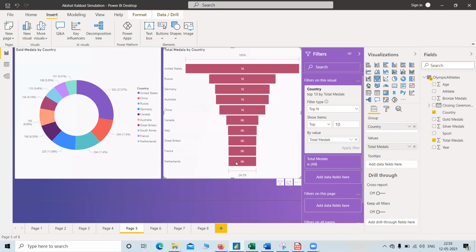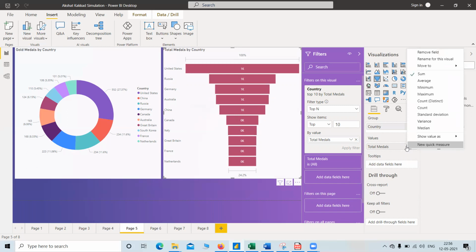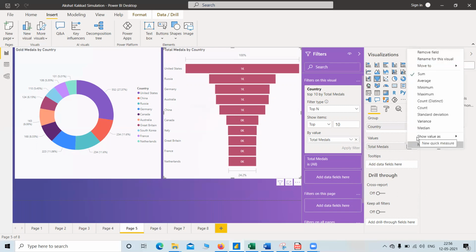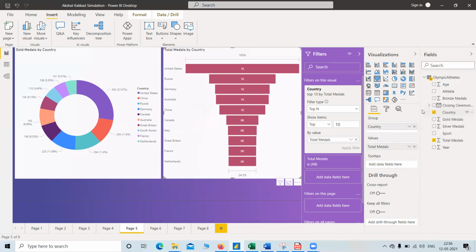And here we can see that it is in K. So if you want to change this, we can choose percentage of grand total, count.